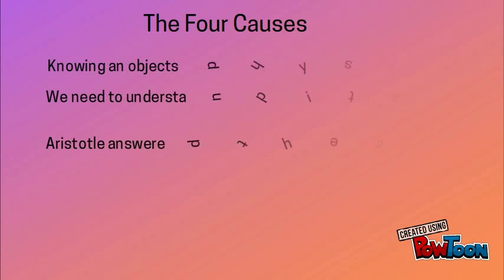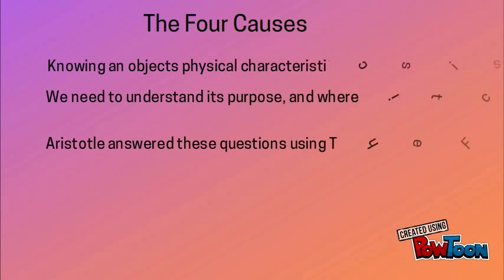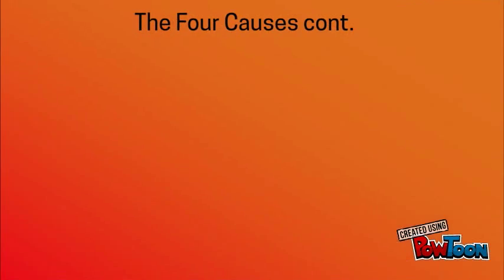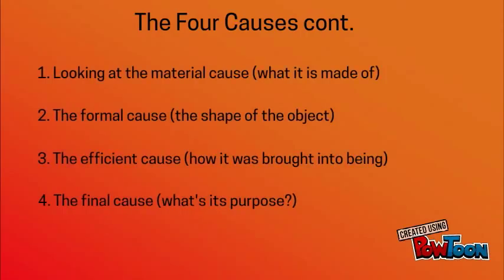For Aristotle, we needed to go further into how this object we are perceiving behaves and what its purpose is. Just knowing its physical characteristics wasn't even enough for him. Aristotle answered these questions through the four causes. First is the material cause, so what it's made of. Second is the formal cause, basically the shape of the object. Third is the efficient cause, how it was brought into being. And the fourth and final one is called the final cause, which is basically the purpose of that object.